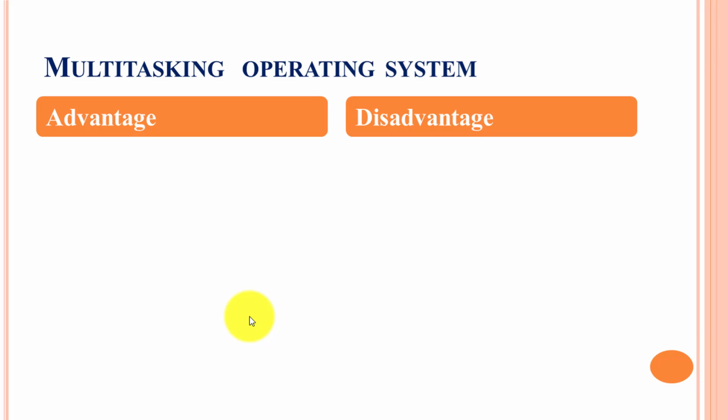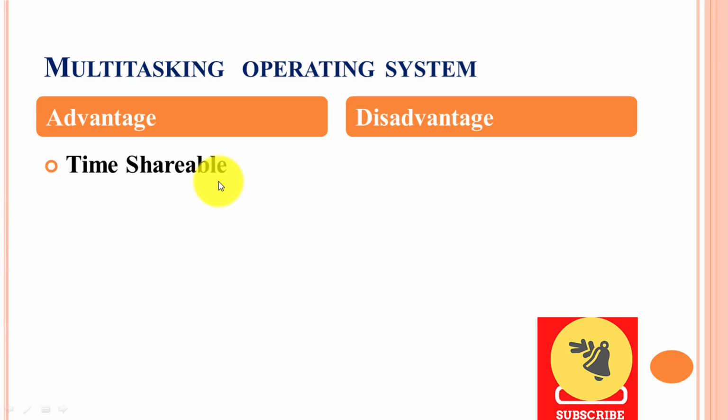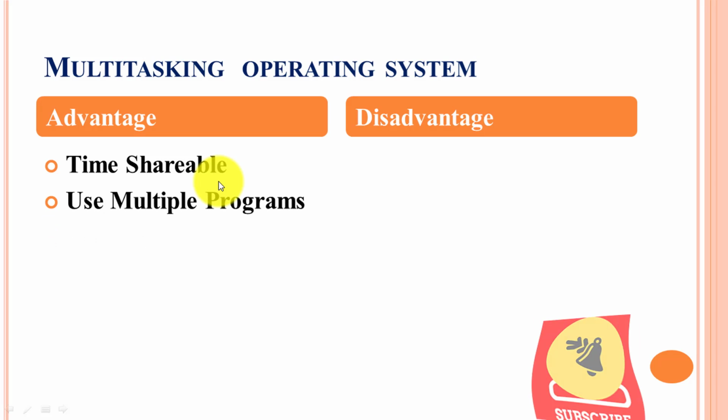Now let's understand the advantages and disadvantages of a multitasking operating system. The first advantage is that it is time shareable. We know that in an operating system all processes are allocated a specific time, so they do not need to wait for CPU time. The second advantage is the use of multiple programs. Multitasking handles a number of processes concurrently and several programs can run parallelly. So this is one of the advantages, the use of multiple programs.